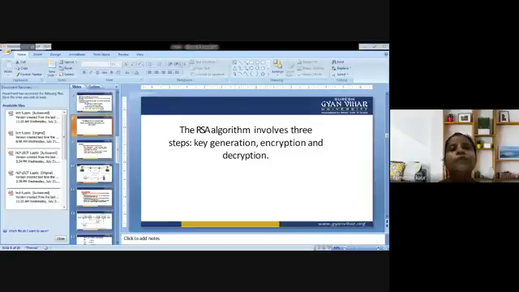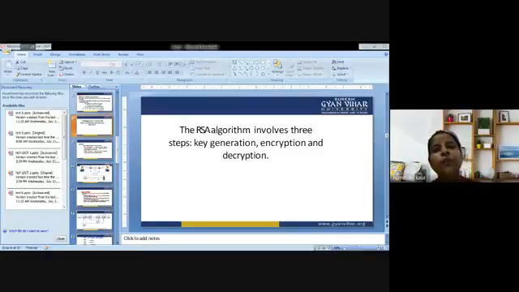Now, what is the basic operation behind the RSA algorithm? That is the main thing that we are going to discuss. It involves 4 steps: key generation, key distribution, encryption, and decryption. A basic principle behind RSA is the observation that it is practical to find 3 very large positive integers, E, D, and N, such that with modular exponentiation. Now, what is modular exponentiation? It is a type of exponentiation performed over a modulus.